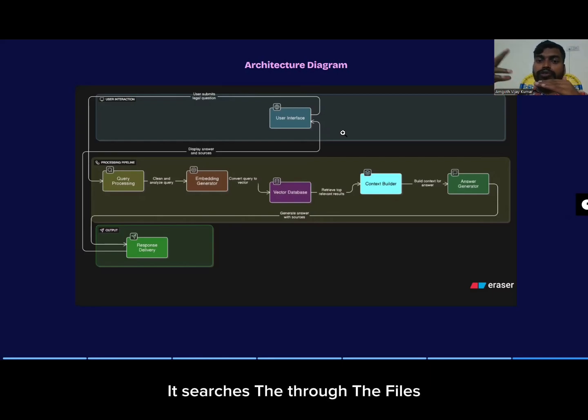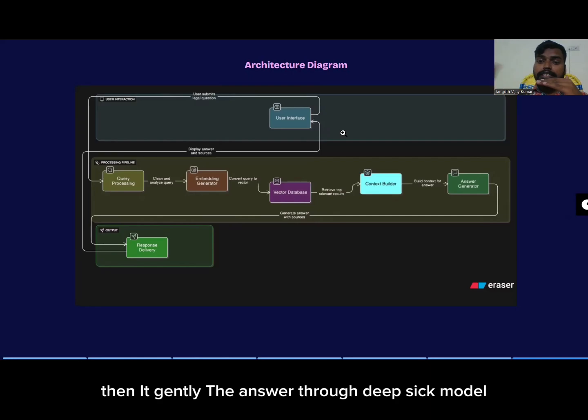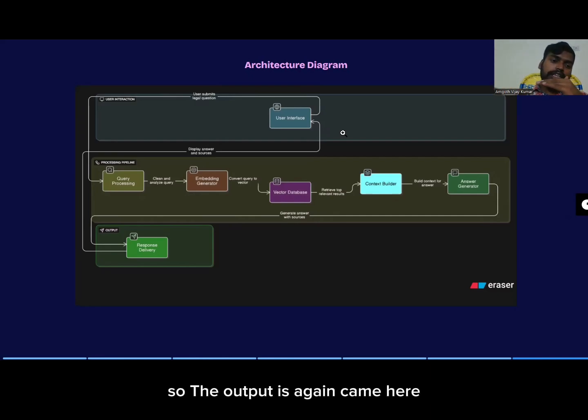It searches through the files to see whether it is found or not. If it is found, then it generates the answer through the DeepSeek model. So the output comes back, and this output is shown in the user interface using Streamlit.